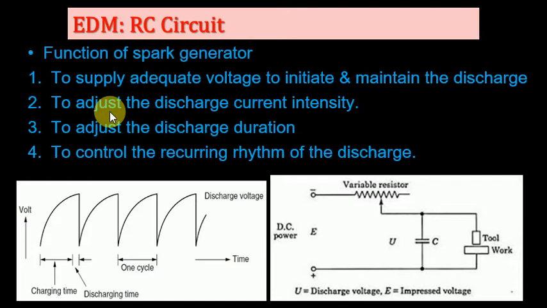Okay, then what are the functions? They are to provide adequate voltage to initiate and maintain the discharge, to adjust the discharge current intensity, to adjust the discharge durations, and to control the recurring rhythm of the discharge. These are called cycles. One cycle produces one spark. So in a millisecond, the circuit produces thousands of sparks between the workpiece and tool. They can generate thousands of these cycles.